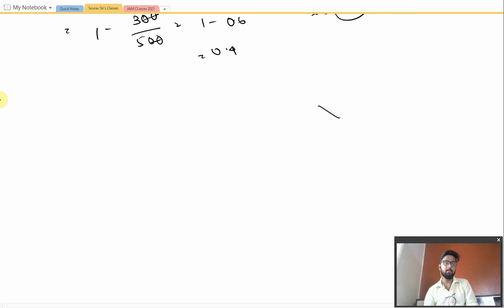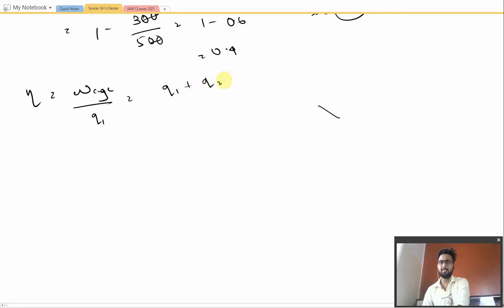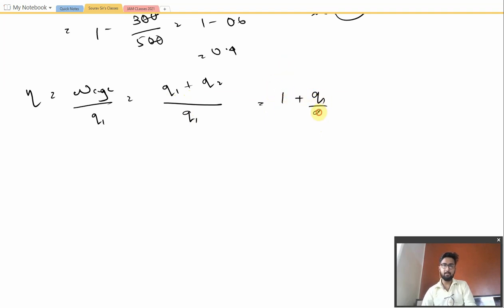Again, we know that efficiency is equal to W cyclic divided by Q1, and W cyclic would be equal to Q1 plus Q2. This one is already derived in the first law of thermodynamics, so you may just go check that out. But in this case, I am not deriving the whole thing because obviously it is not required. You just have to calculate the sum and check whether the data is correct or not. So the derivation is not required here. So divide by Q1 will be the case here, and then 1 plus Q2 by Q1.